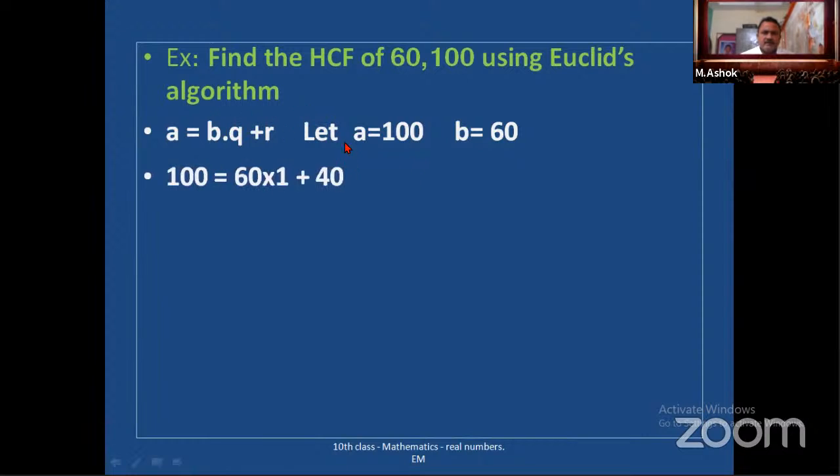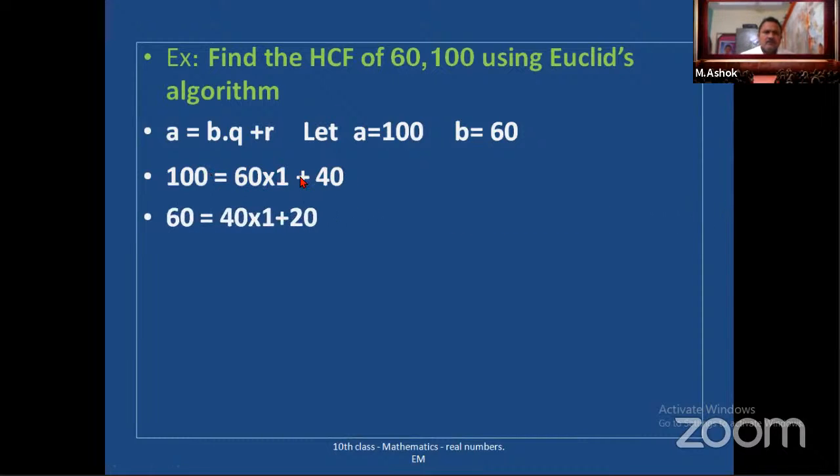Means you are dividing 100 with 60. So 60 ones are 60. What is the balance? 40 balance. So 100 is equal to 60 into 1 plus 40. Here we won't get the remainder 0. So continue the process.